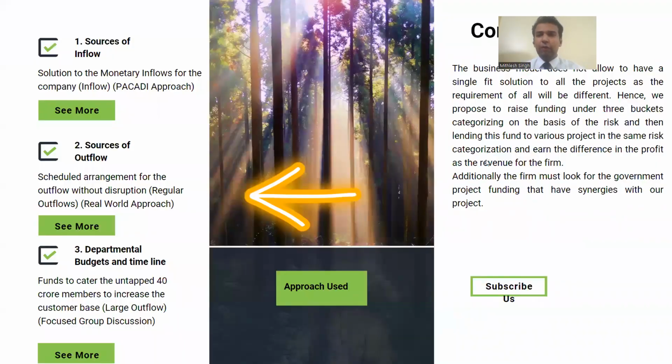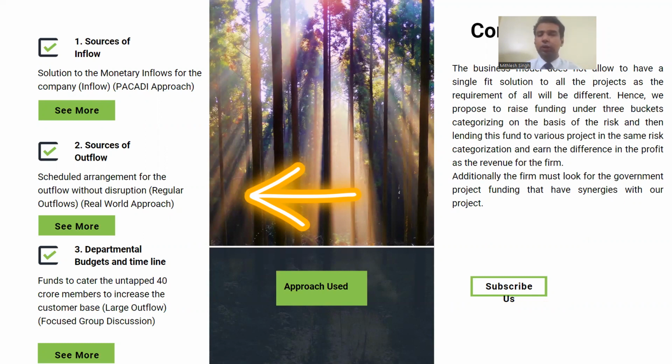With the approach that we have followed, we have taken the reverse chronological order that has been presented on the screen. That is, first we have defined the departmental budgets and their timeline. In this, we have given the marketing department a budget of 2 crores and the HR department a relative budget that they could cater for the next coming years. And the timeline that we have decided is 5 years, where we can cater to the targeted audience.